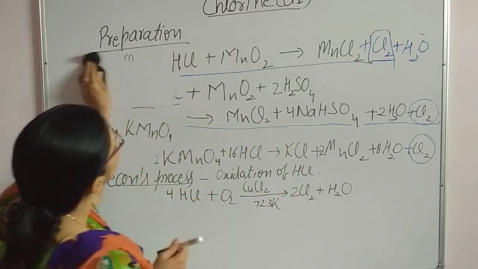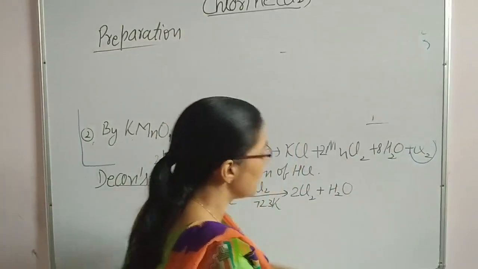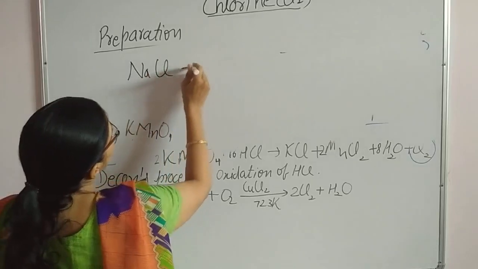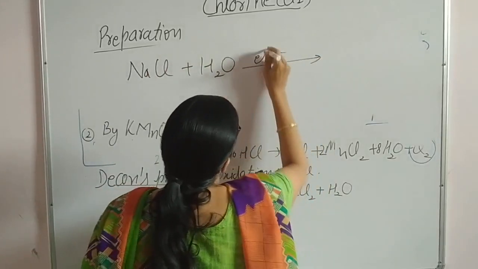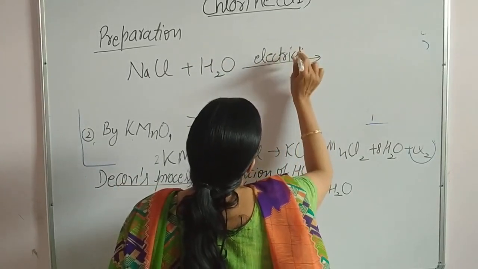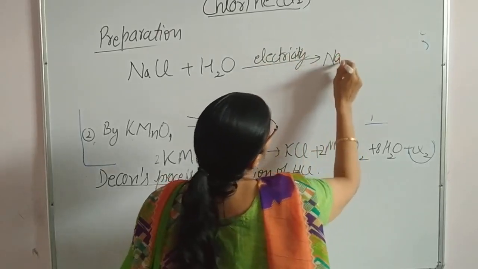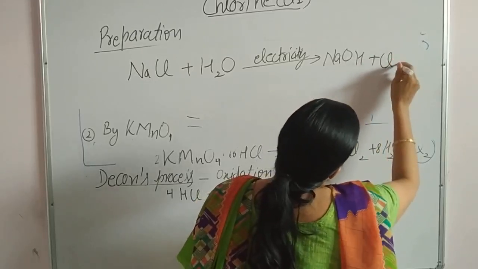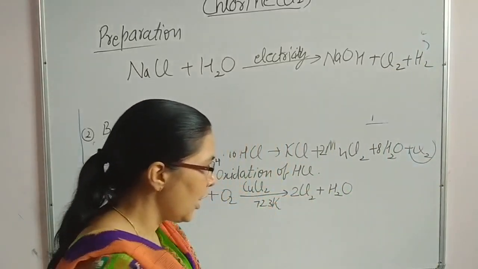The last preparation method is the chlor-alkali process. In the chlor-alkali process, an aqueous solution of NaCl is taken and electricity is passed through it. Then there will be formation of NaOH. This alkali is why it is called the chlor-alkali process. We get three precious products.